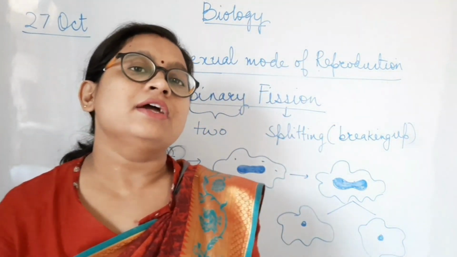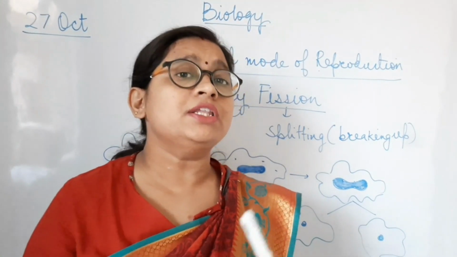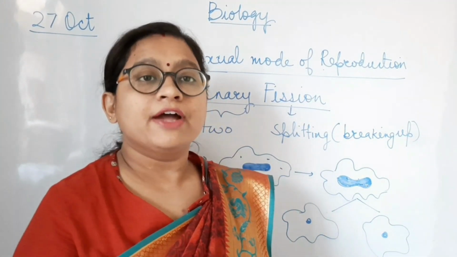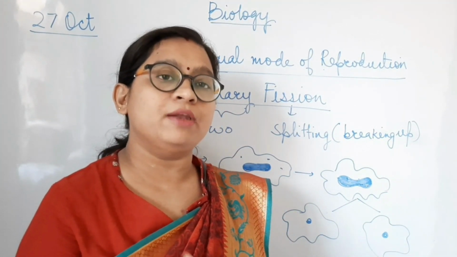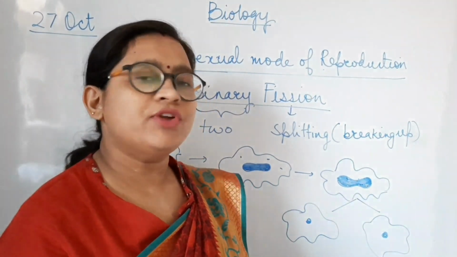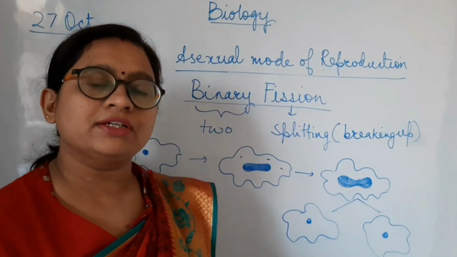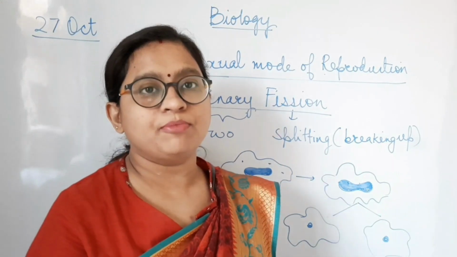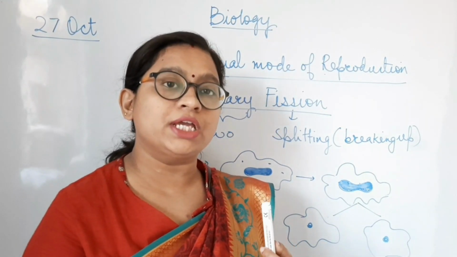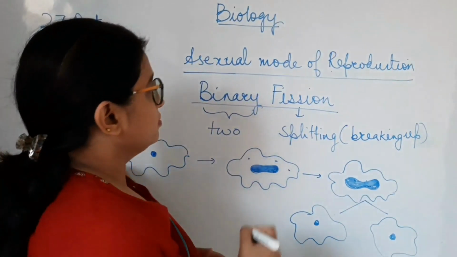So these are the two methods which we can see in the animals where they are using asexual mode of reproduction. Well, there are many methods like multiple fission and regeneration where asexual mode of reproduction is helping the organism to produce offsprings. But we are going to study that in higher classes. For class 8, these two methods are enough, where you have studied about the process of budding, which is shown in Hydra, and binary fission, which is shown in amoeba.